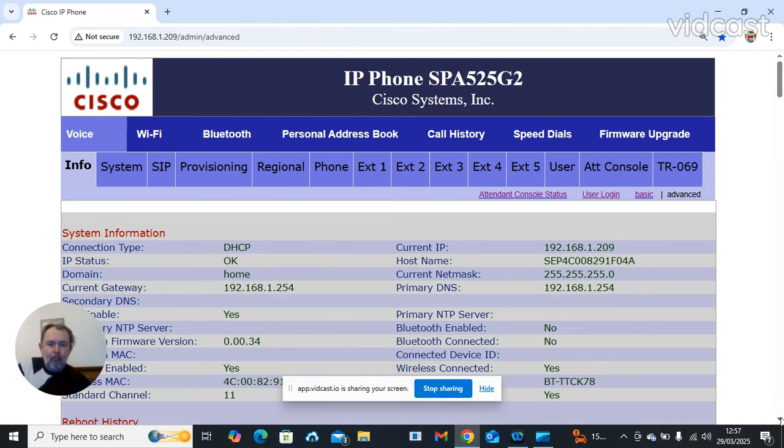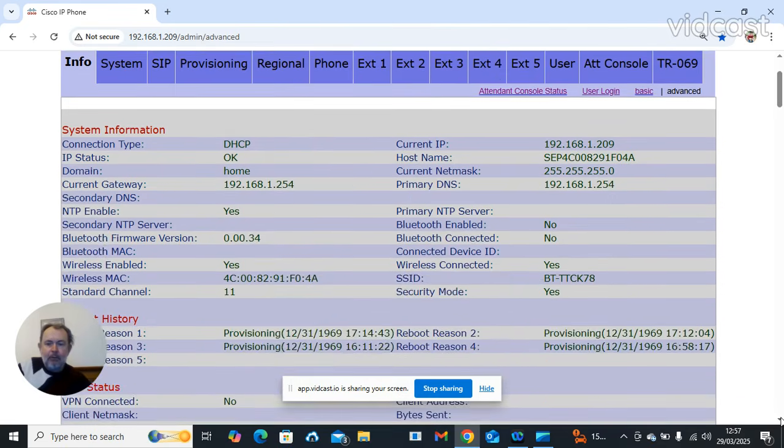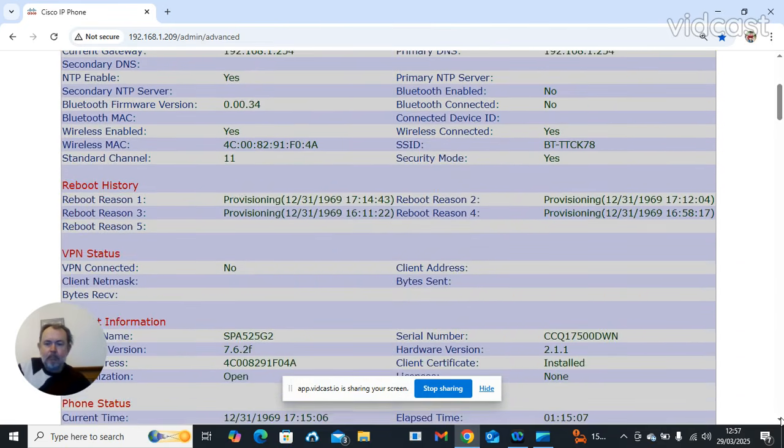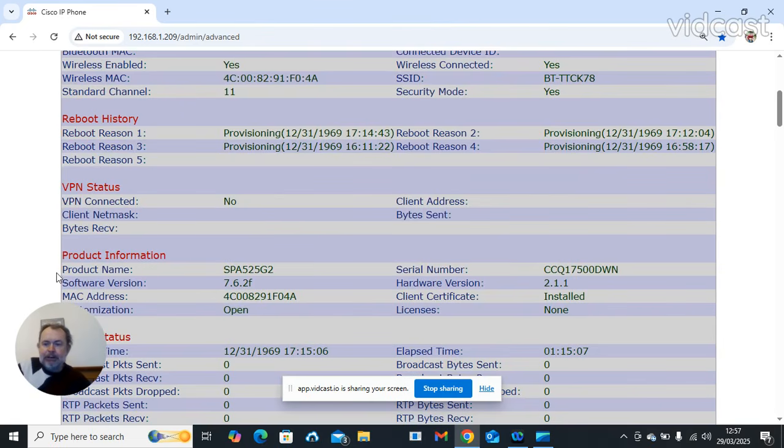If you scroll down the first tab window, you can see product information. SPA525G2. Software version, which is the latest, 7.6.2F. It gives you a MAC address. And of course, the customization is open.